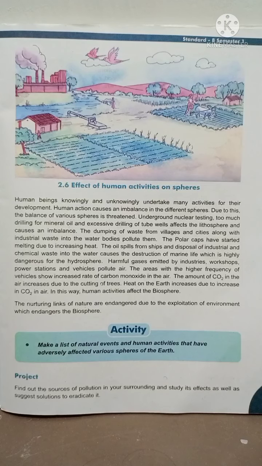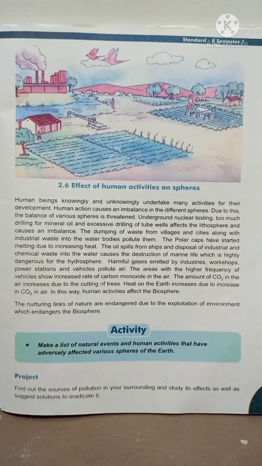The dumping of waste from villages and cities along with industrial waste into the water bodies pollutes them. The polar caps have started melting due to increasing heat. The oil spills from ships and disposal, means transfer, of industrial and chemical waste into the water cause the destruction, means harm, of marine life, which is highly dangerous for the hydrosphere. Harmful gases emitted, means released, by industries, workshops, power stations and vehicles pollute air.